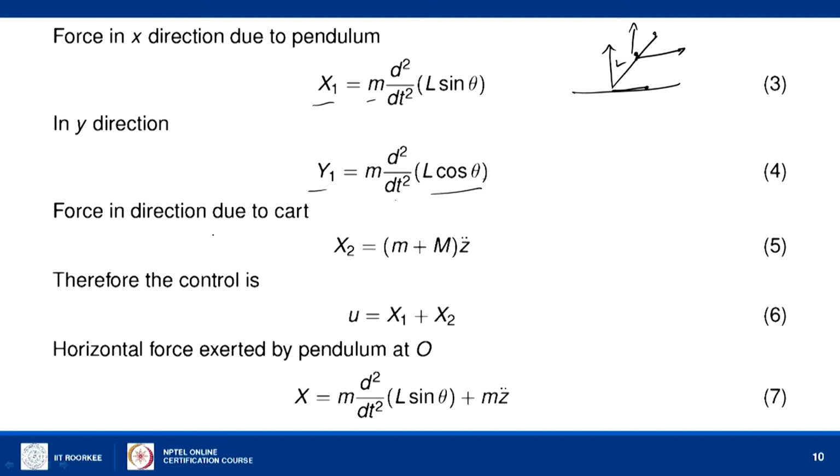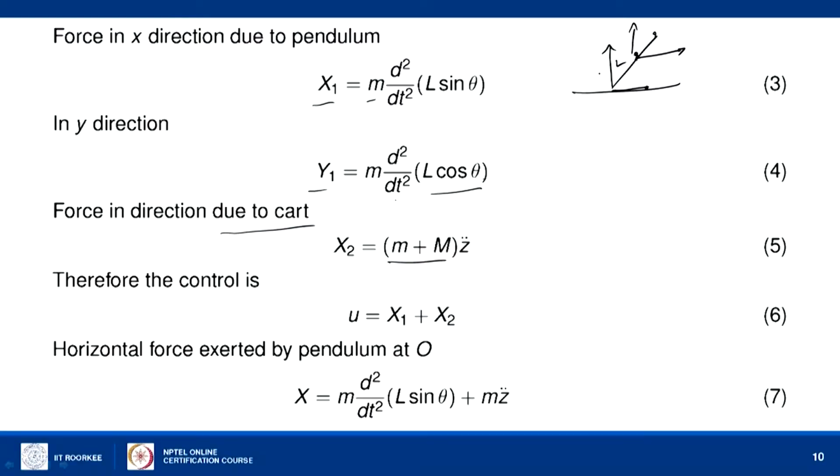Now, the force due to the cart motion: the cart is moving in the x direction. So, z is the displacement, and the second derivative will give the acceleration. The mass is the mass of the cart plus the pendulum, so together it gives (m plus capital M) into z double dot, the force due to the cart motion, the carriage motion.